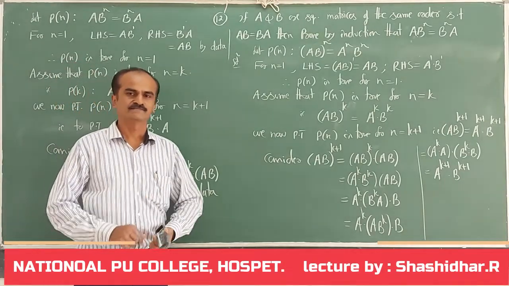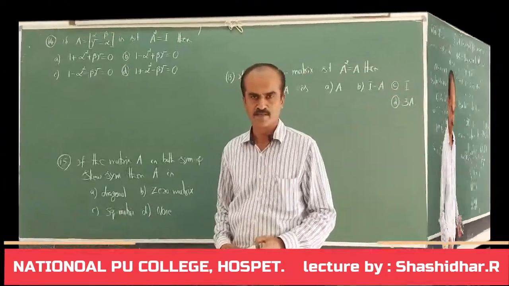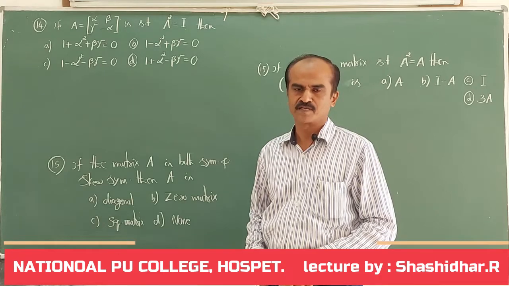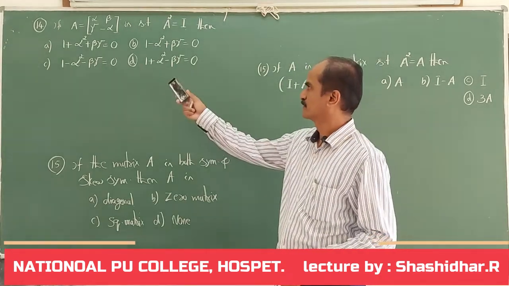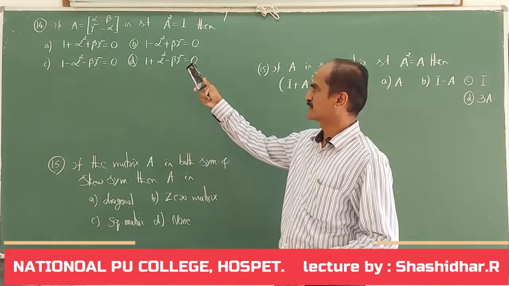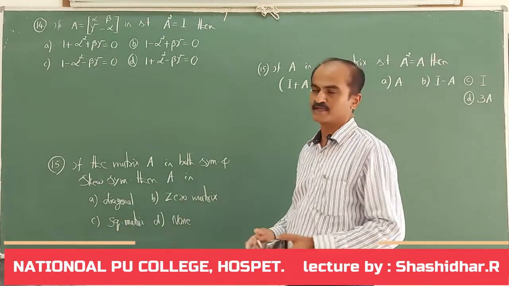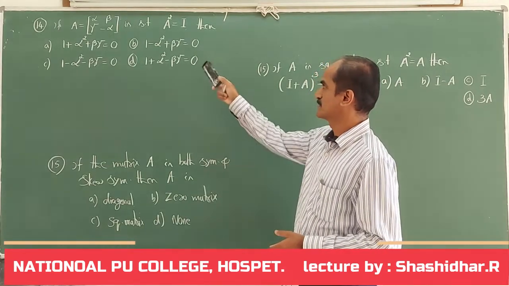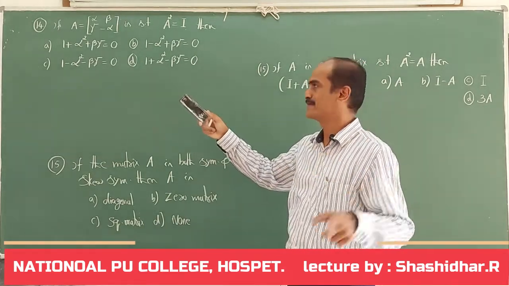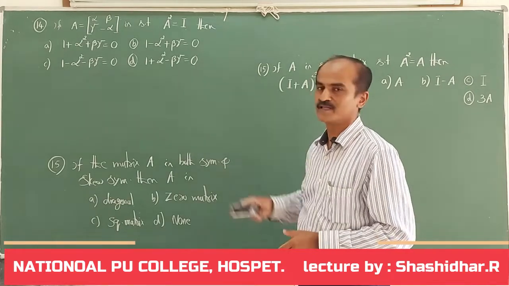Let me take the remaining questions. Finally, 3 questions. They are multiple choice questions. They are very simple. If A is a matrix containing elements, first row alpha, beta, second row gamma, minus alpha, such that A square is the identity matrix, then which of the relations is true?